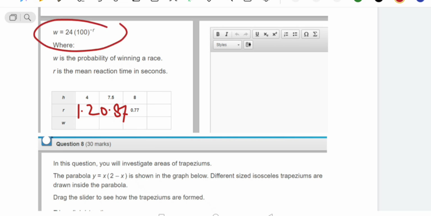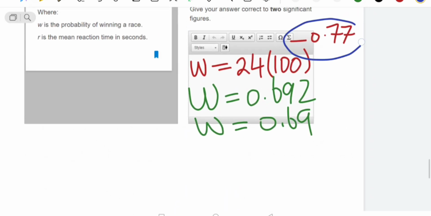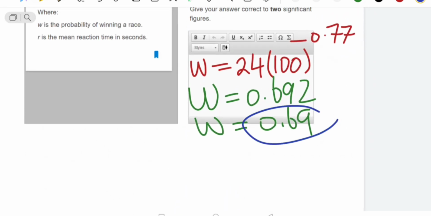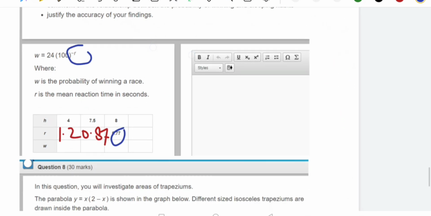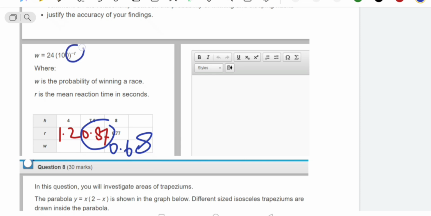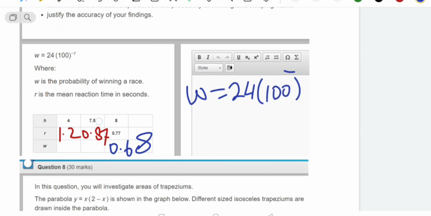After that, we are going to find W. We use this formula and substitute the values, as we already substituted here. If R is 0.87, the answer is 0.68. Now I substitute this in the calculator, and W is equal to 24 into 100 power minus 0.87.